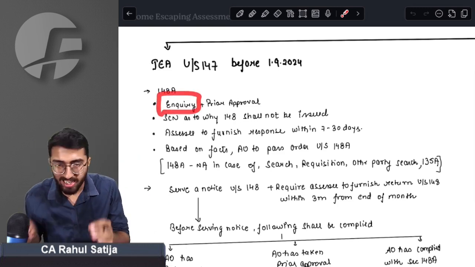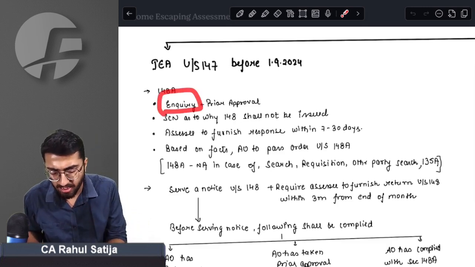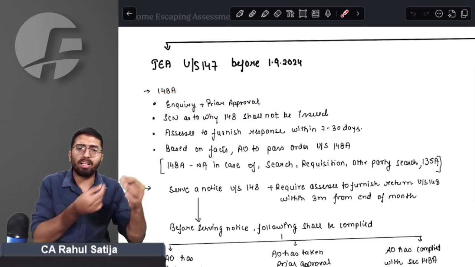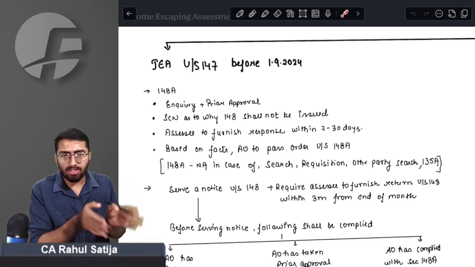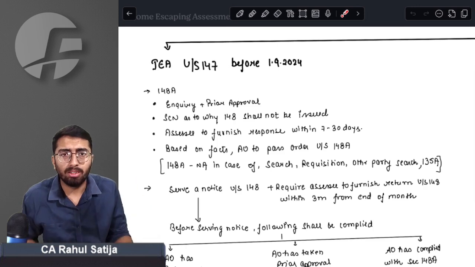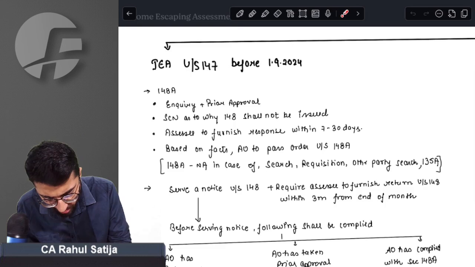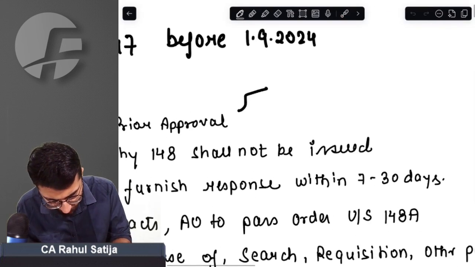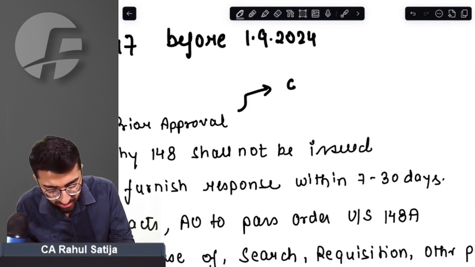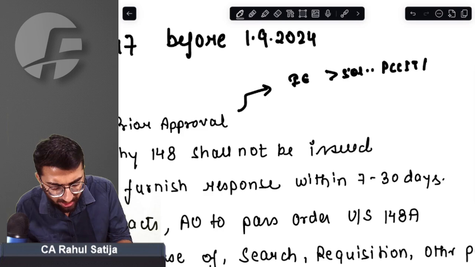Whenever AO wants to send this notice, it has to have certain information, and prior approval is required to send any such notice. To send such show cause notice, AO is required to take prior approval. From whom can he take prior approval? Normally prior approval is required from two parties. Just listen to this. If income escaped exceeds 50 lakh rupees, then approval was required from PCCIT or CCIT.